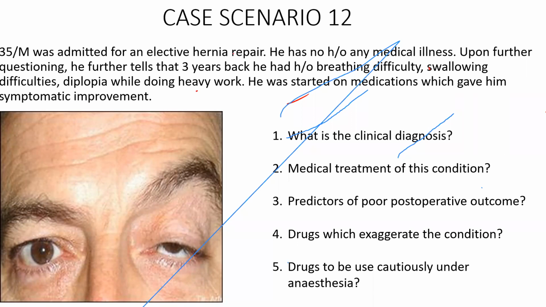Sir, what about anticholinergic drugs? Okay, specifically drugs like neostigmine. What happens when you give neostigmine? It is an anticholinesterase. So when you give neostigmine, it can paradoxically improve function in patients with myasthenia gravis, because by producing acetylcholinesterase inhibition, it increases the amount of acetylcholine available. So it produces a clinical improvement in this type of patients.